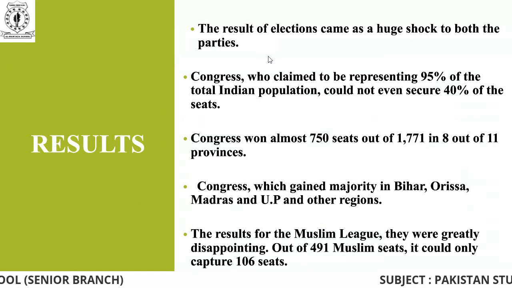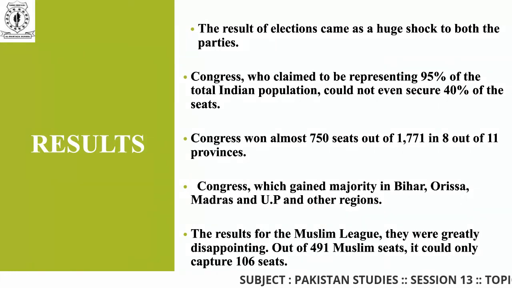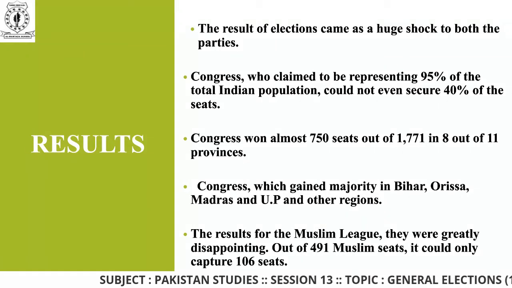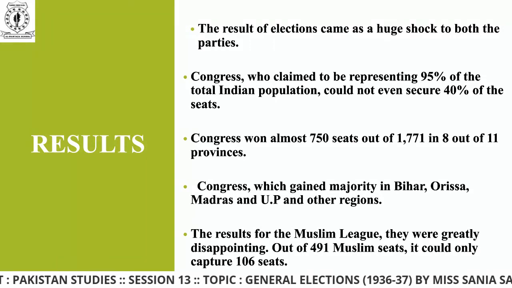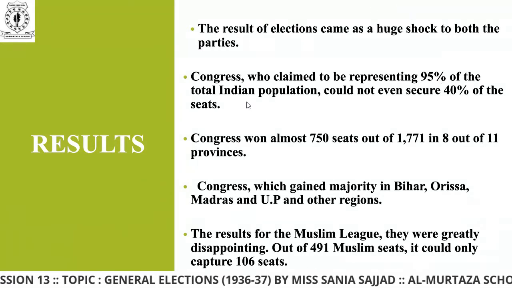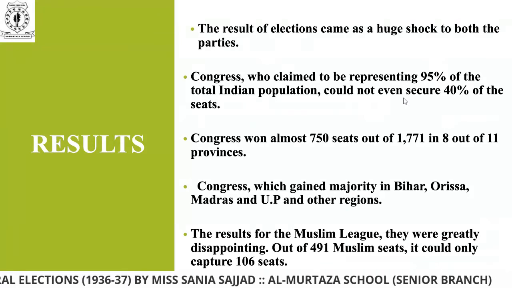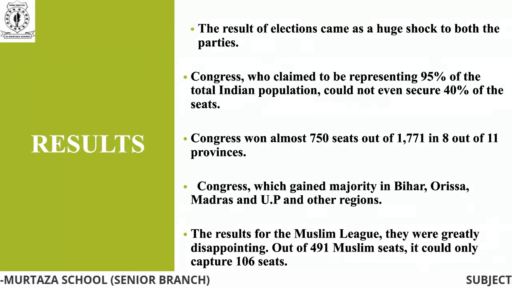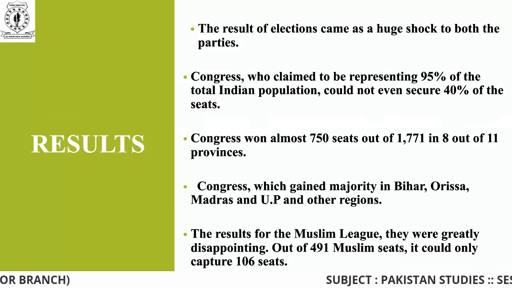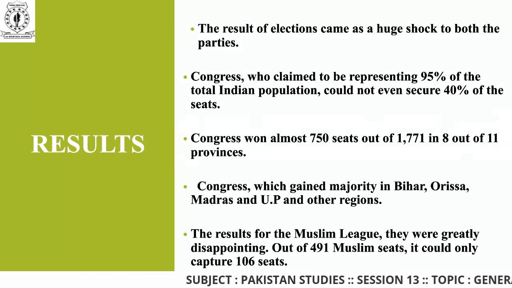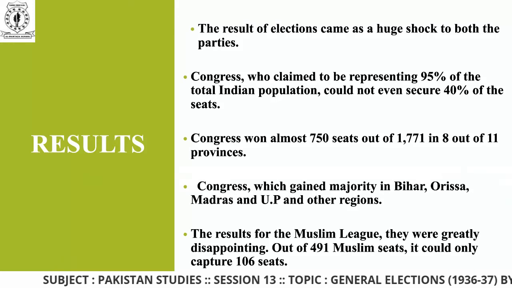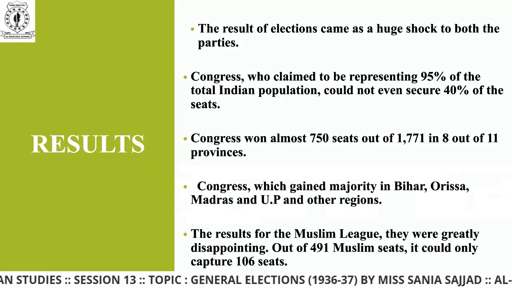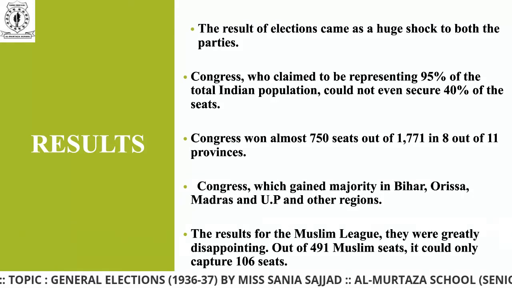So the result of the elections came as a huge shock to both the parties. Congress, who claimed to be representing 95% of the total Indian population, could not even secure 40% of the seats. It means that Congress was pretty sure that it was going to win a majority of the seats, but it didn't happen that way. Only 40% was scored by the Congress in the general elections.